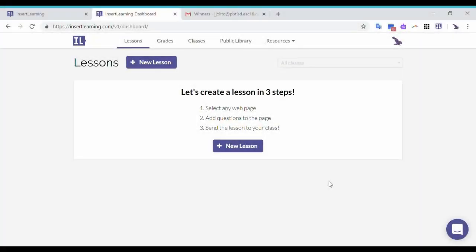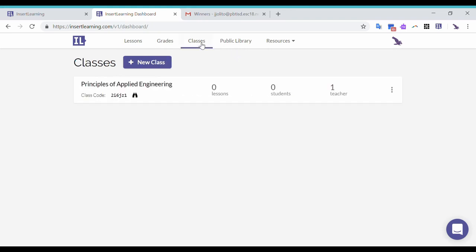Now, just one thing to keep in mind, even though it asked us to set up one class, which in this case I created Principles of Applied Engineering, I can actually make more classes. All I have to do is click on Classes and add new class. So for example, if I had an ELA 1 and ELA 2 class and I wanted them to have different web pages to work on today, I can assign one of the web pages for ELA 1 and a different web page for ELA 2.